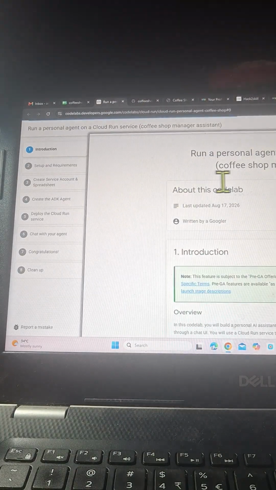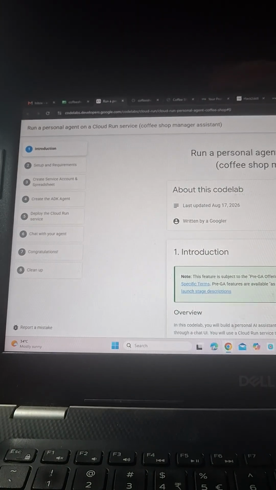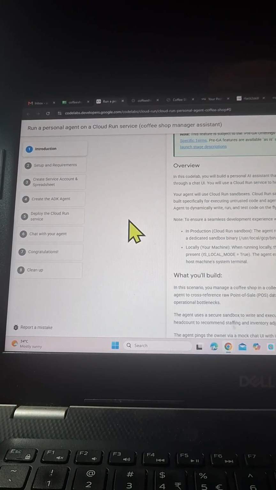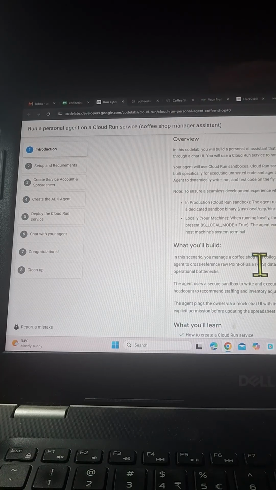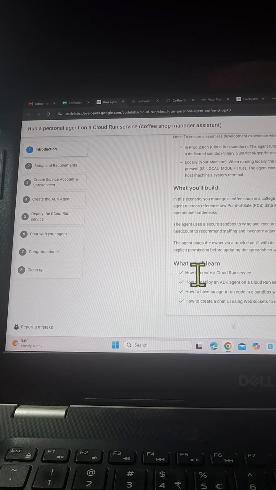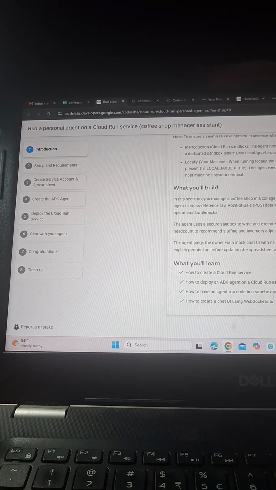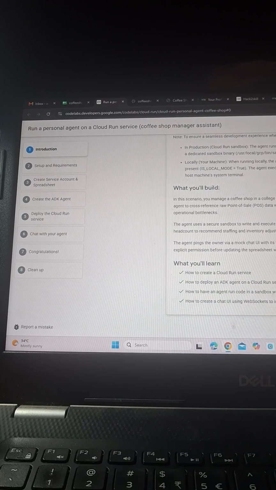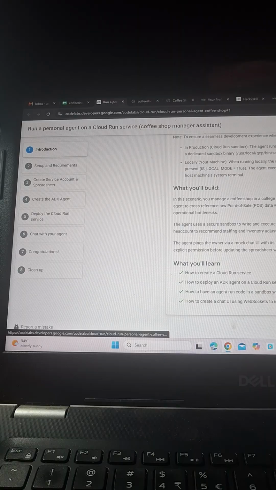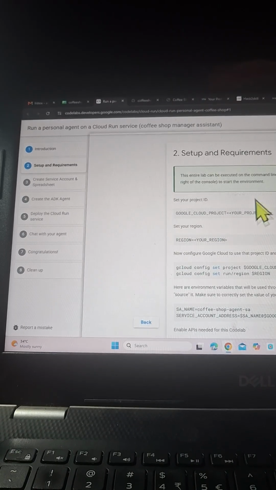So this is called run a personal agent on Cloud Run services, coffee shop manager assistant. What we are going to do in the production cloud sandbox, we are going to use that and we will learn how to create a Cloud Run service, how to deploy an ADK agent using the Agent Development Kit and Cloud Run service, how to have an agent run in a sandbox, and how to create a chat UI using WebSocket using the background agent. So first of all, you have to set your project.